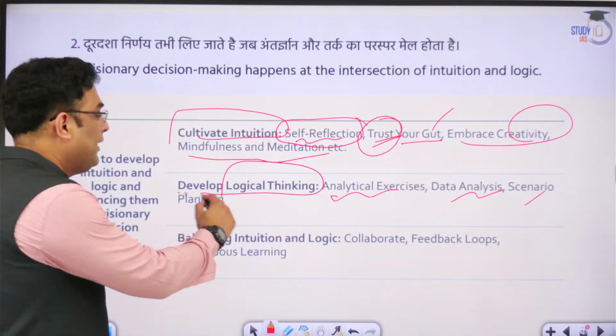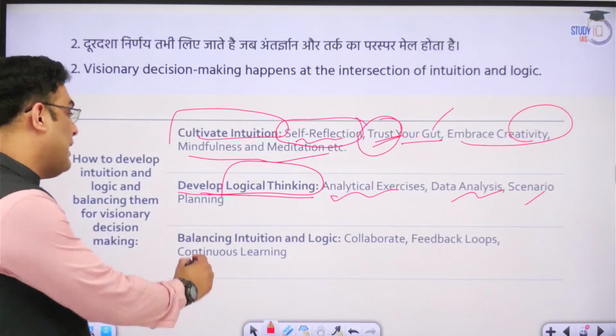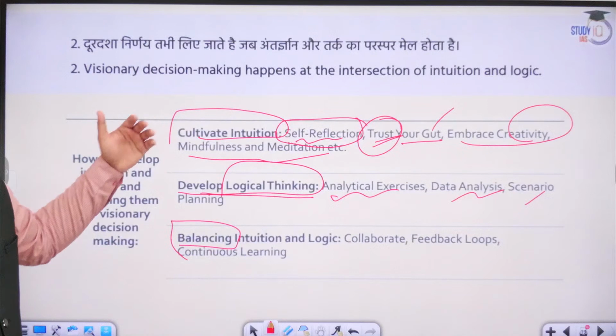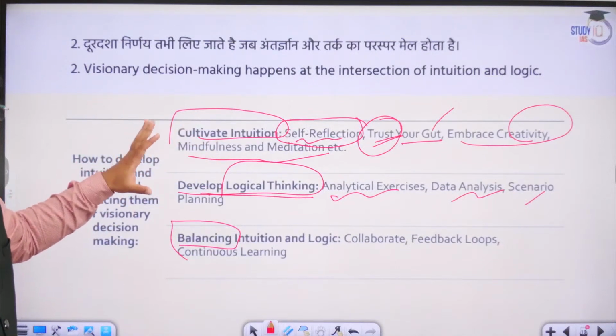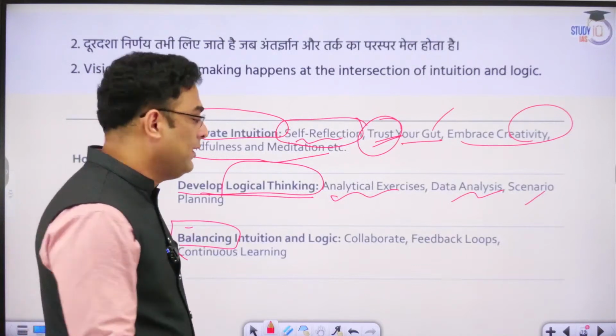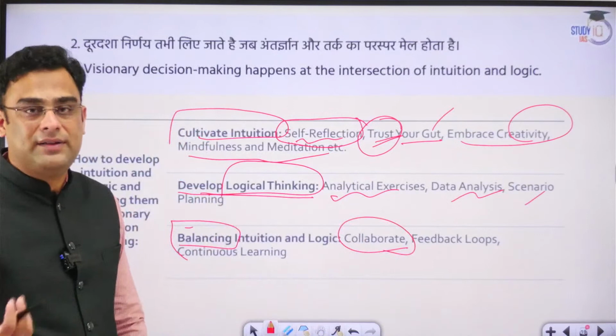So constantly trying to develop and use these sorts of tools is required. And then balancing the two. So we try to develop one side, then the other, and at the same time, we try to balance these two. How can we balance this? That can be done by extensively collaborating with others.